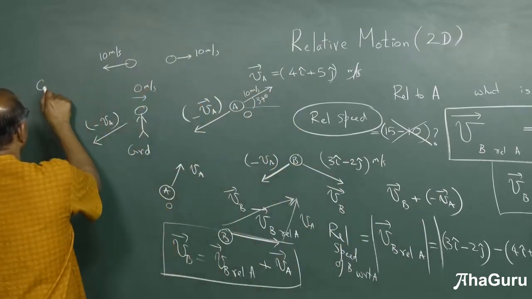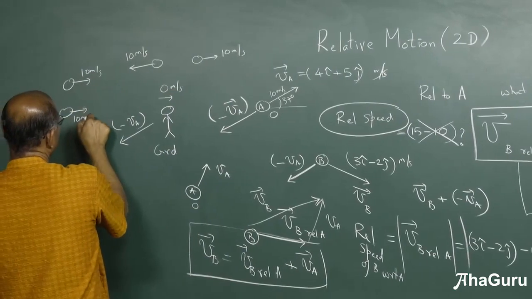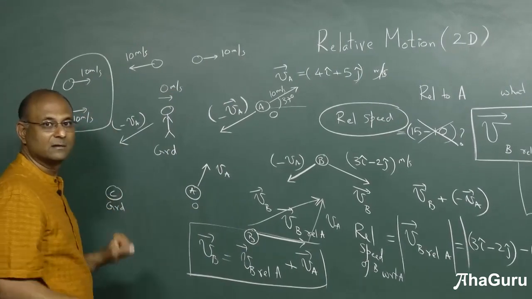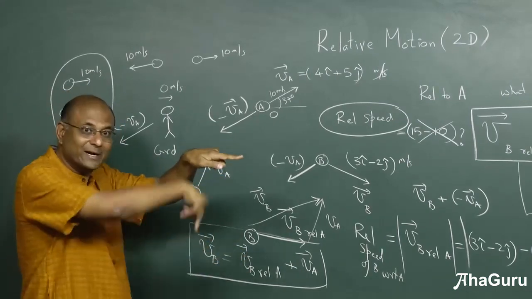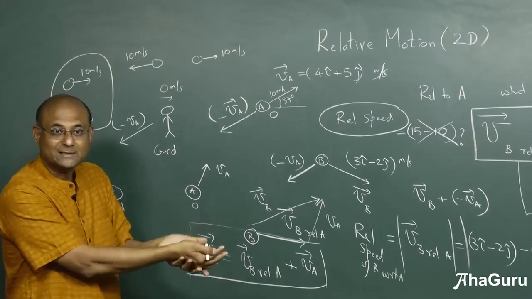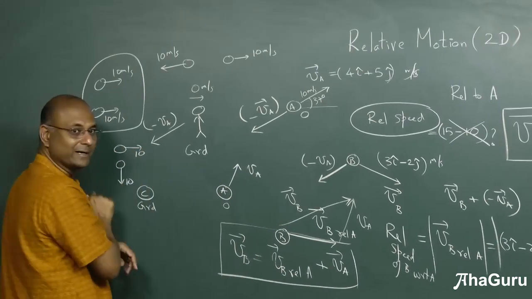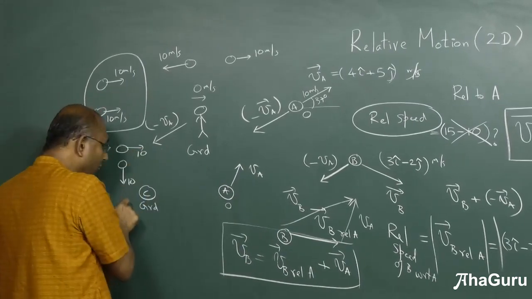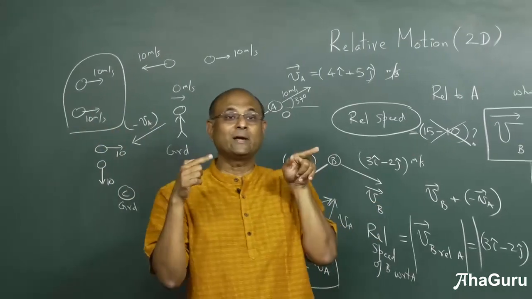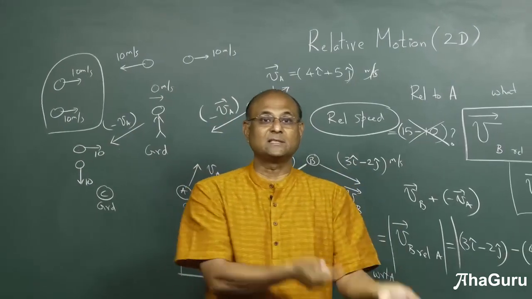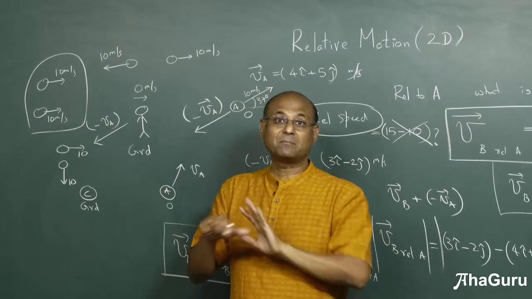On the other hand, if I had 10 meters per second and 10 meters per second, what is the relative speed? 0, because they are both moving in the same direction. If one is going like this and another is going like that, you cannot say 10 minus 10 again, because if one is going this way and another fellow is going that way, both with 10, then this guy will go there and this guy will go here. So the relative speed is not 0. If they are moving 10, 10 in the same direction, relative speed is 0. If they are going 10, 10 in the opposite direction, relative speed is not 0. So speed does not matter.